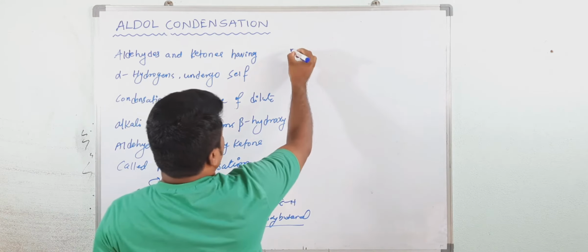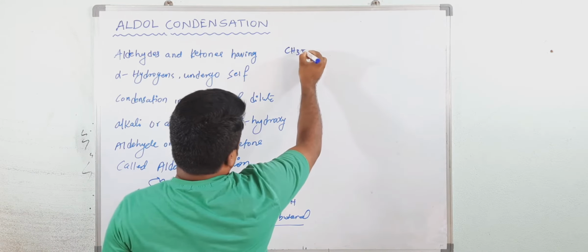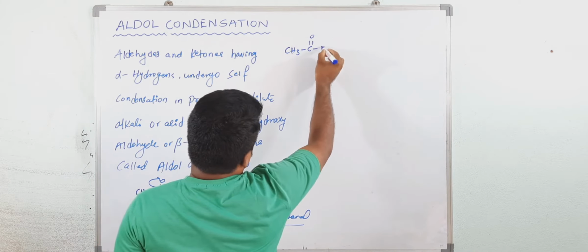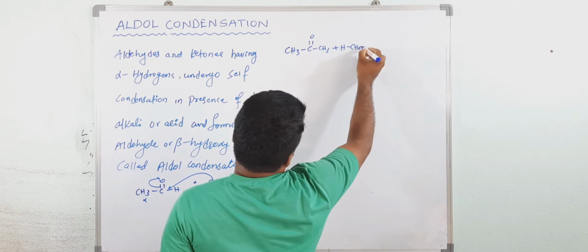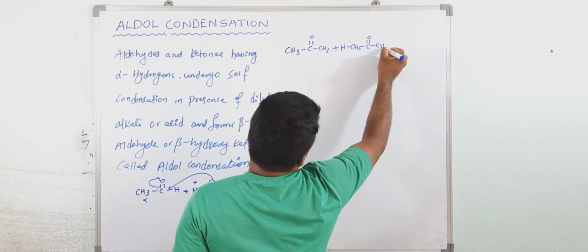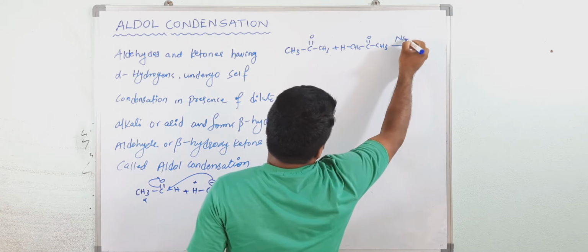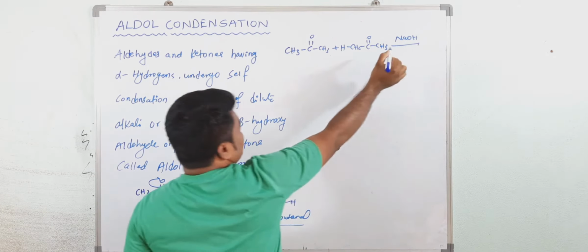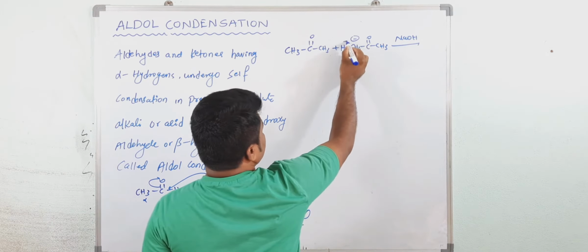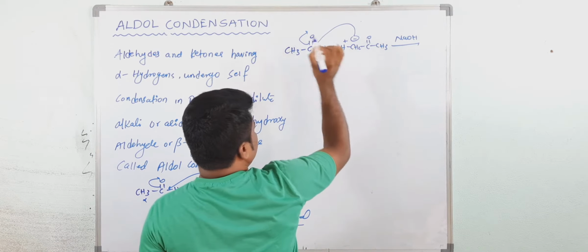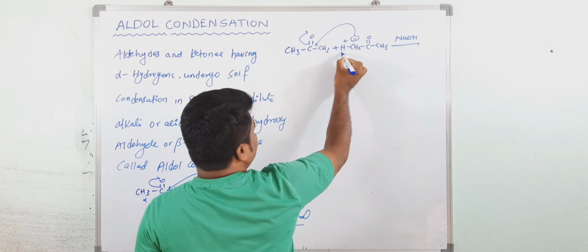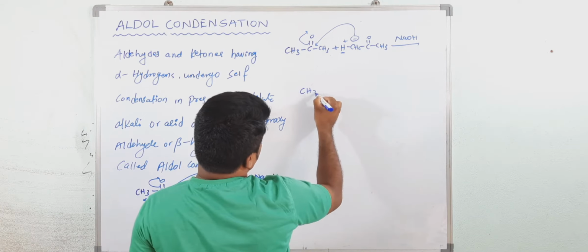Suppose if you take this one, ketone. See, this is ketone, CH3, and 2 moles of ketone. When you treat with alkali, so this is NaOH, it takes the alpha hydrogen, this is negative and this is plus, and it will attack at this point. Then oxygen gets a negative charge, and that negative charge will take the hydrogen. So now you are getting CH3.